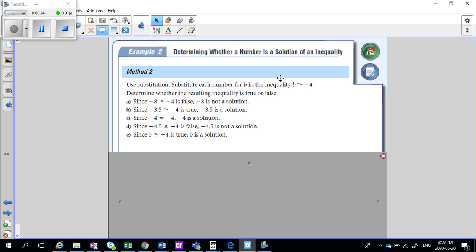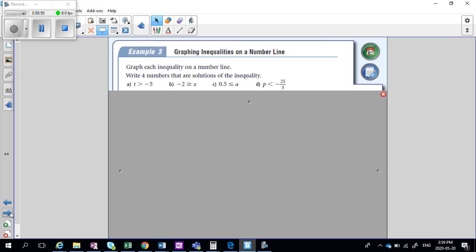This solution I find common sense. What it's saying is you can take each number it's asking about and substitute it in as B, and then see if the statement is true. If B is -8, we write -8 on this side, keep -4 on that side, and look at the statement. Is -8 greater than or equal to -4? No, so that's not a solution. That's how you would do it with substitution.